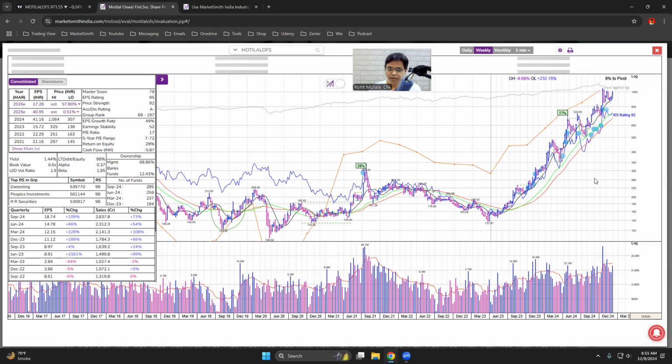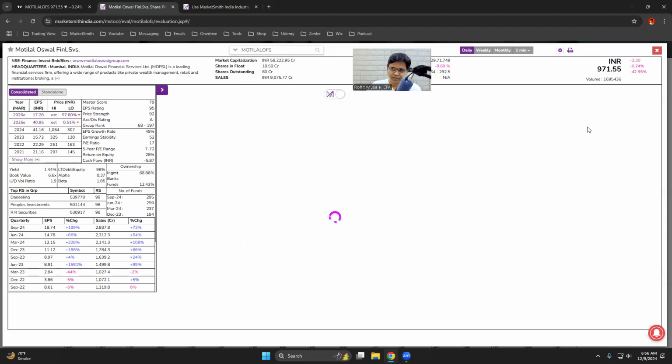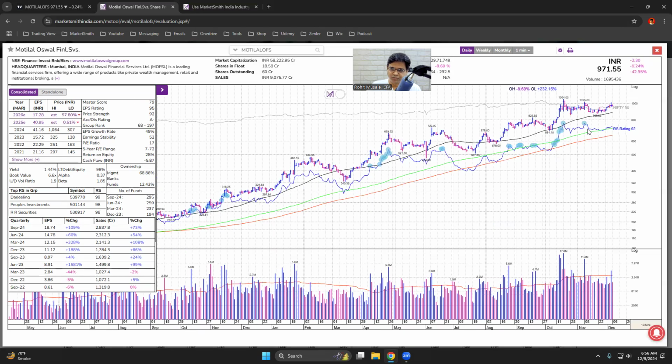So you are buying it late, correct? The ideal time to buy the stock was between March 2023 and December 2024. If I were to buy this stock in December 2024, I'm probably buying it late. So that's what I mean by stage 4.